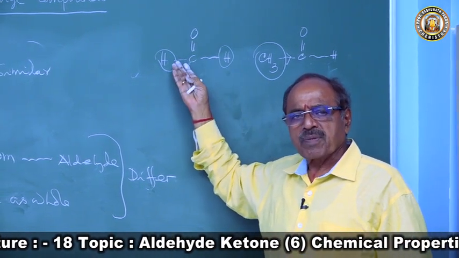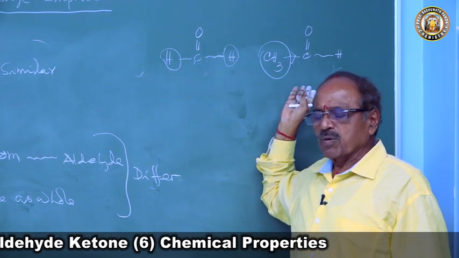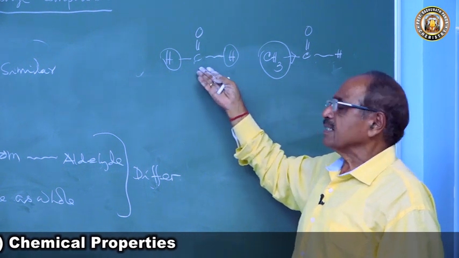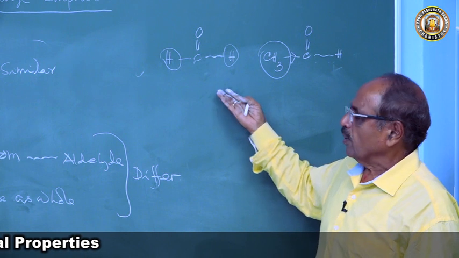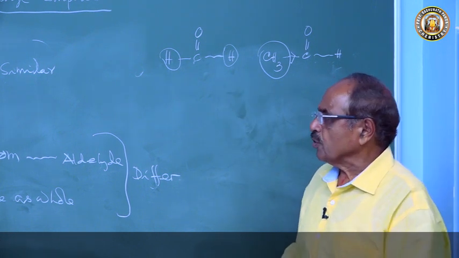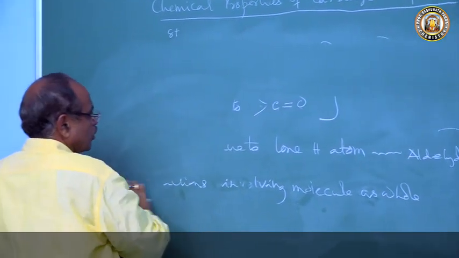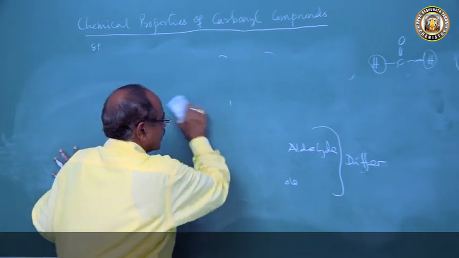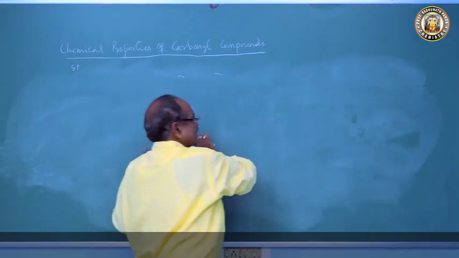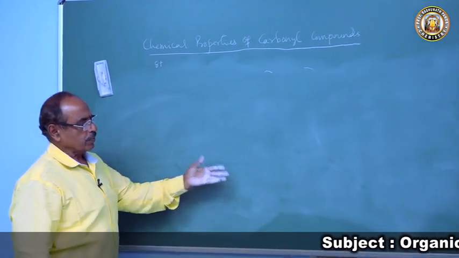Formaldehyde is a gas at room temperature and pressure, whereas acetaldehyde is a low boiling point liquid, boiling at about 21 degrees centigrade. So for a student to remember all this, I will give mnemonics to all of you to study the properties in a systematic, scientific way and approach them easily.